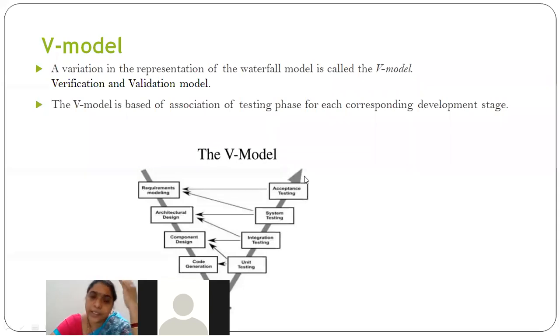Next, after system testing, you will be having acceptance testing. I already told you in the last class, in the system testing, we'll be having different types of testing: alpha testing, beta testing, and next acceptance testing. Alpha testing is done by the developers. Whoever has developed this project, they will be testing the complete system. That is called alpha testing.